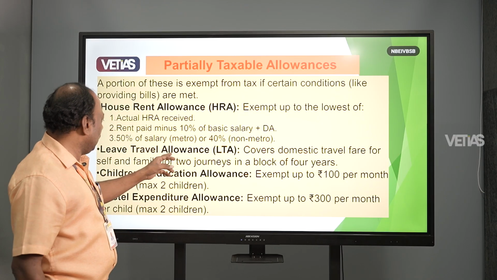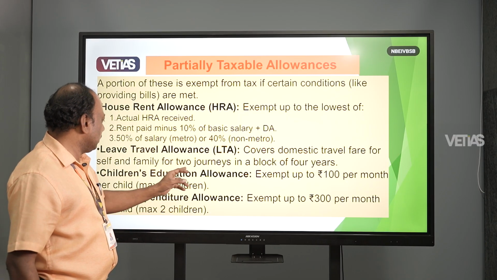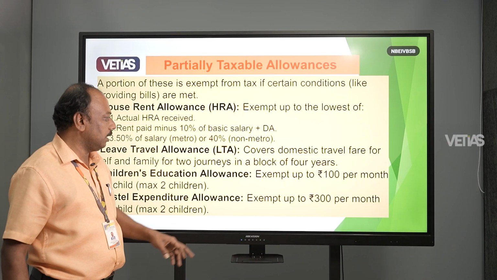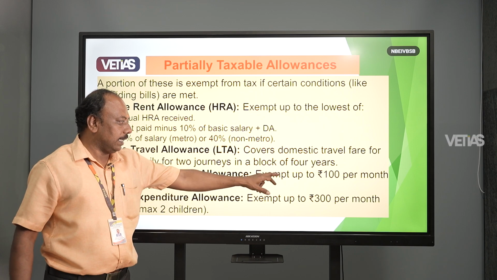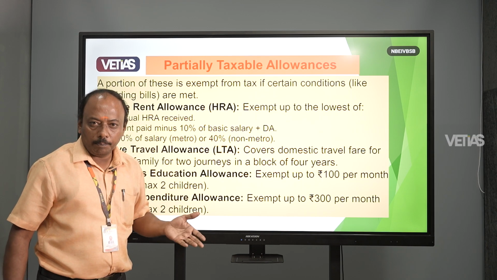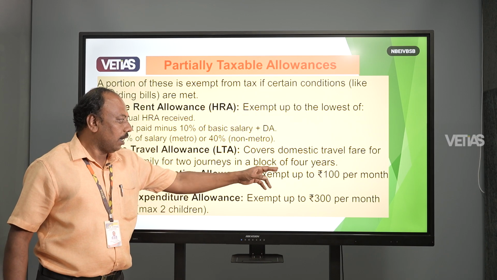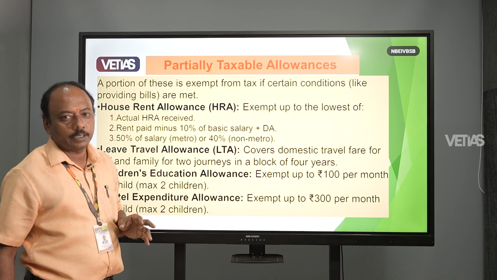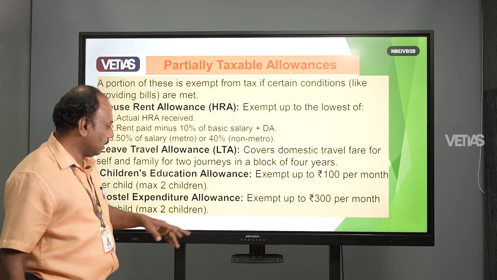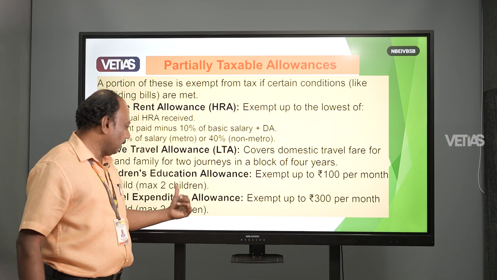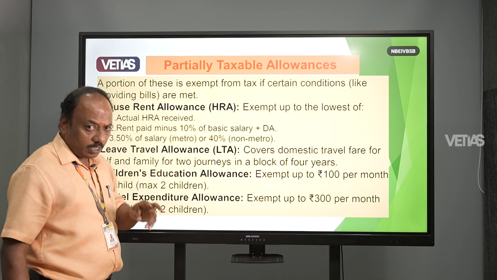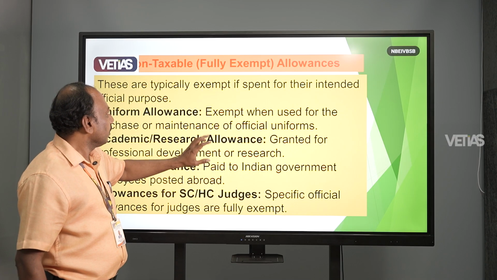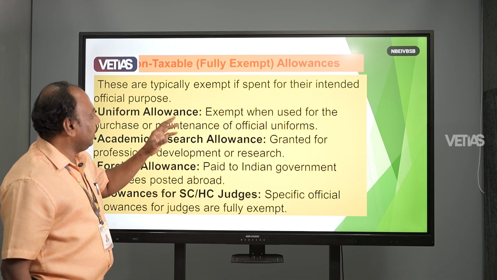And then leave travel allowance, children's education allowance and hostel expenditure. Based on the category, for the children's education allowance exemption, as per the tax norms, 100 rupees per month may be exempted. The remaining will be taxed. For the hostel allowance, the exemption is up to 300, for a maximum of 2 children.